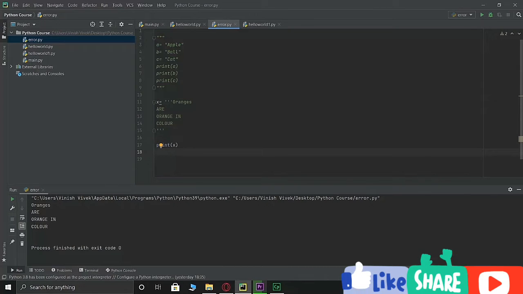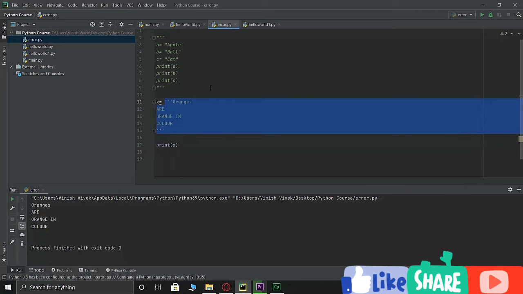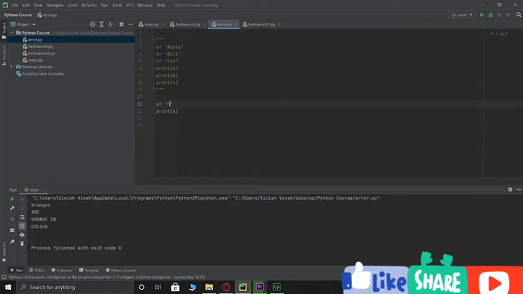One thing I want to let you know is that a string in Python is basically an array. So when I say that, if I write hello world, this entire thing is actually an array in Python.